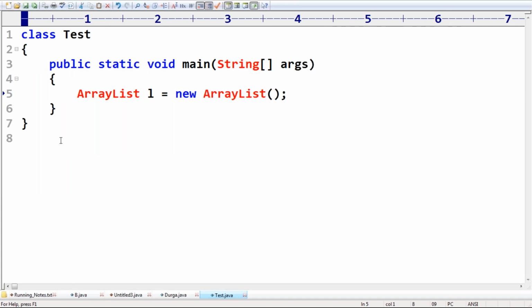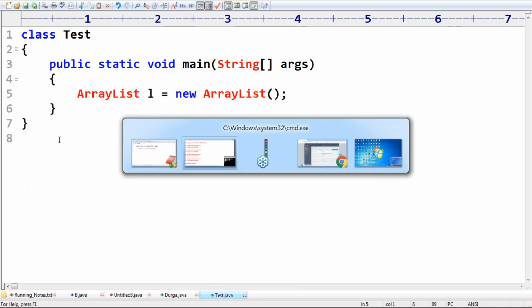If I ask the compiler, can you please compile this code? Can you tell if the code is going to compile or not? Please confirm. Compile time error. We are going to get an error saying: you are using ArrayList, where is this ArrayList? I'm not finding ArrayList. Take very special care.